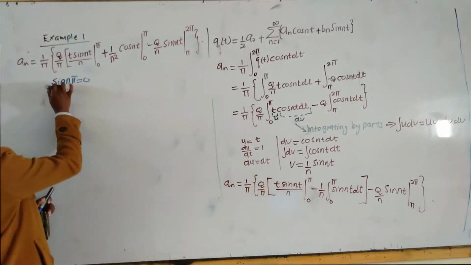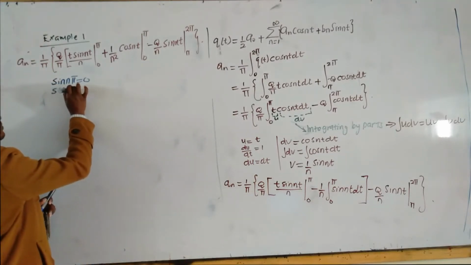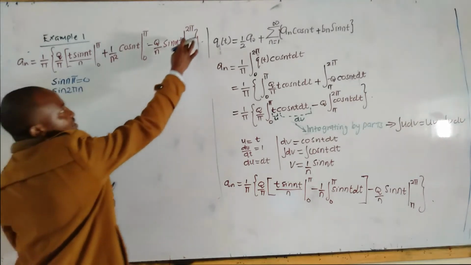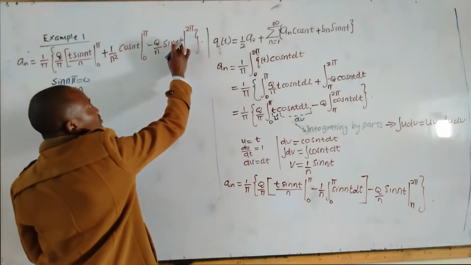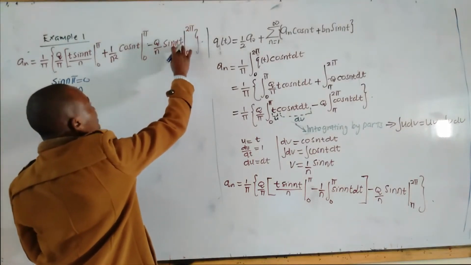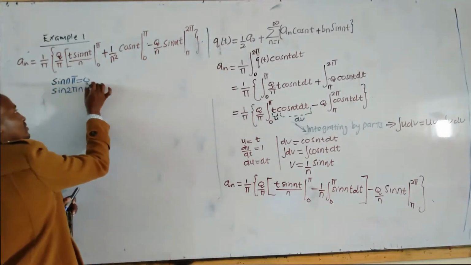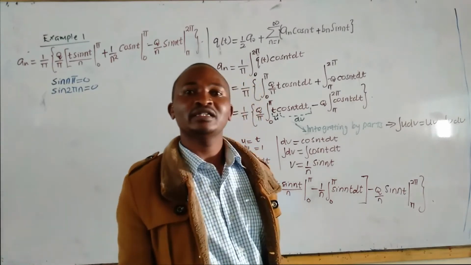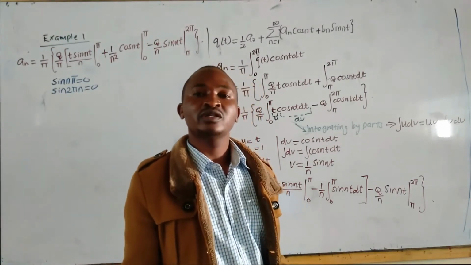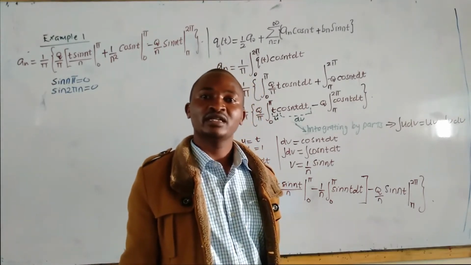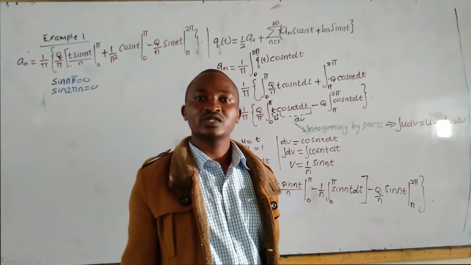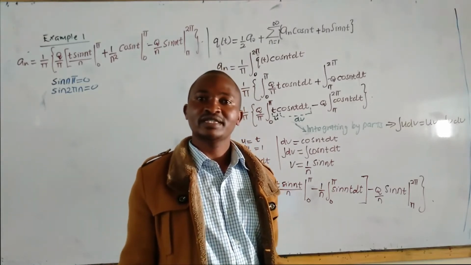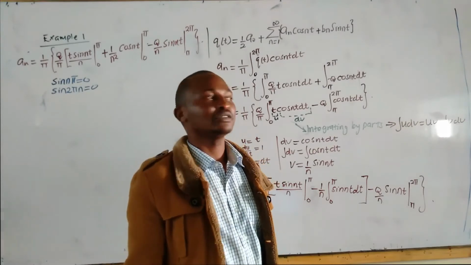Again, sine 2 pi n, as a result of this substitution, is always equal to 0. It does not matter the value of n. If n is 1, it will be sine 2 pi, which is 0. If n is 2, it will be sine 4 pi, which is equal to 0. If n is 3, it will be sine 6 pi, which is equal to 0.